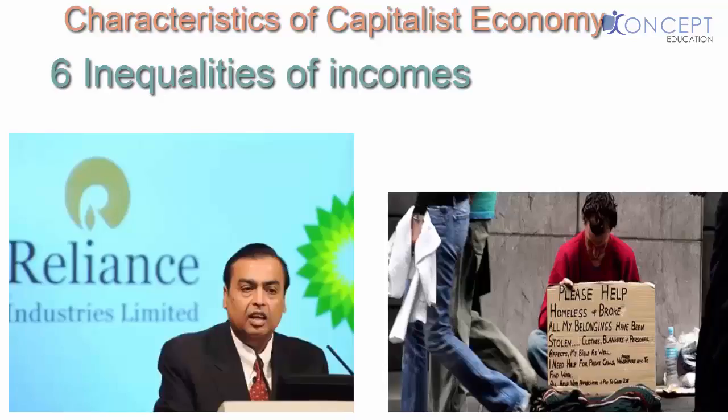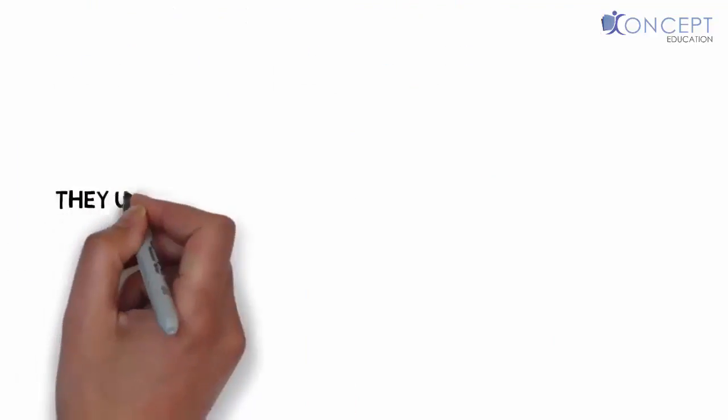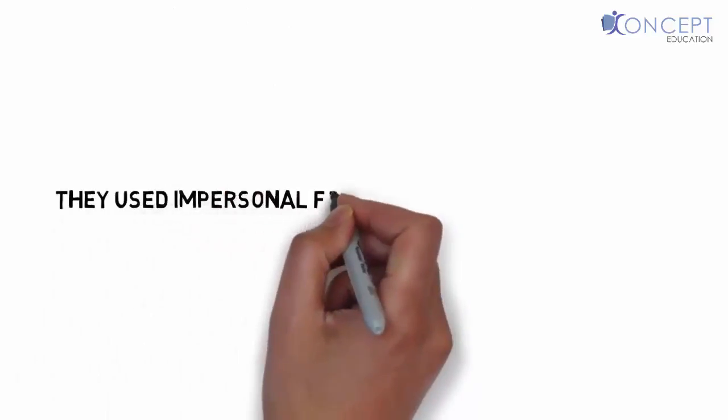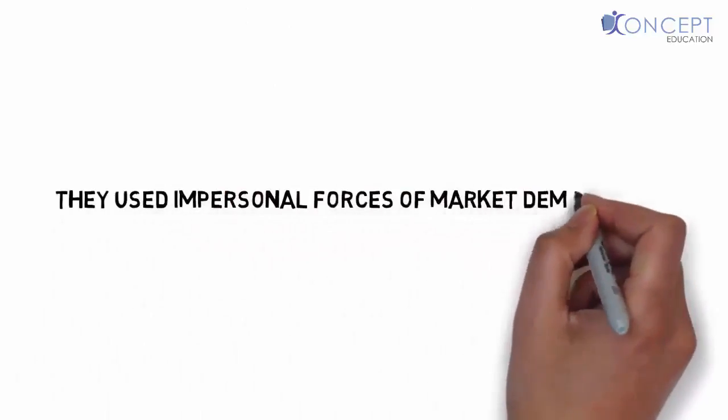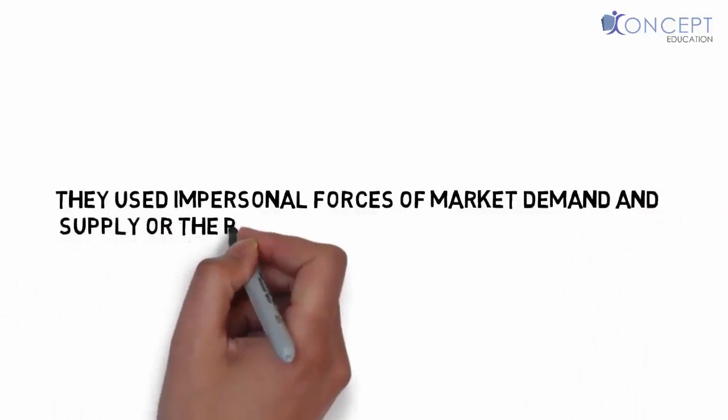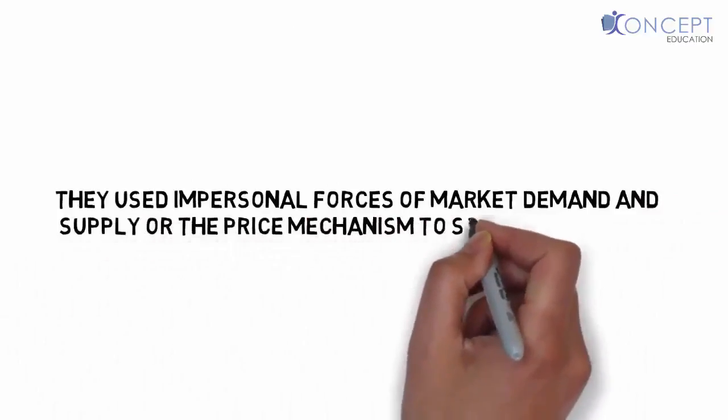Well, now we know the characteristics of a capitalist economy. We should also look into how they solve their problems. So there is no central planning authority, because the powers have been divided among individuals or firms. And they use impersonal forces of the market, demand and supply, known as the price mechanism, to solve their problem.